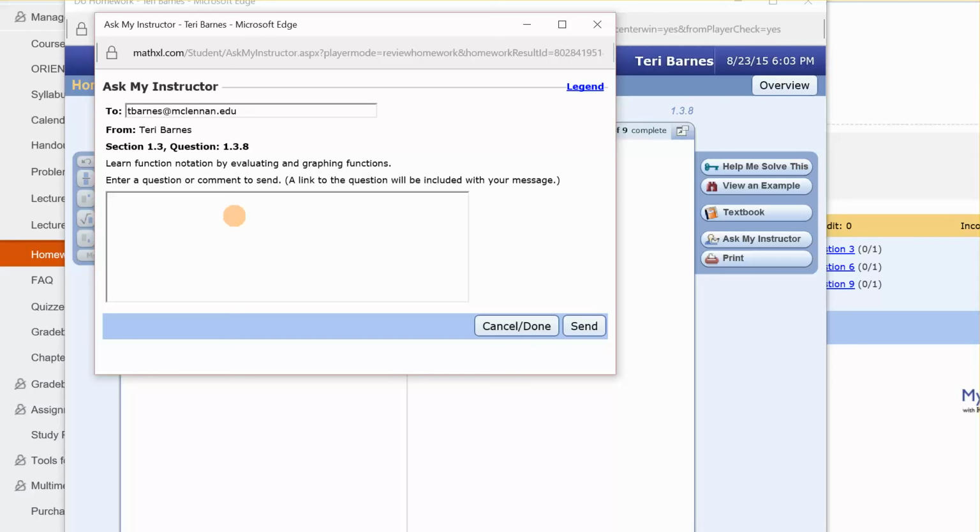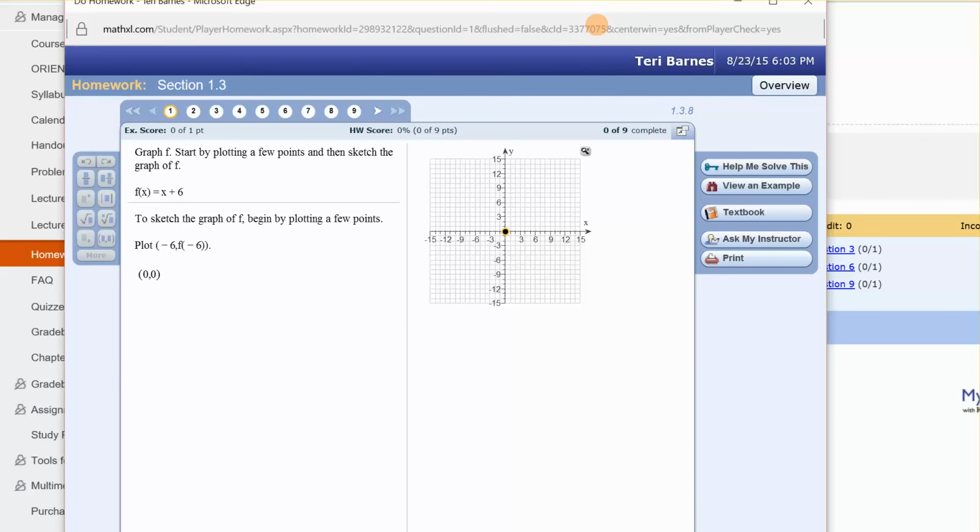What, Ms. Barnes, I'm ready to throw my computer. I've been working on it for an hour. This is what I'm doing. What's going on? And I will try to get back to you as soon as possible. So that is a way that goes directly to me. And if you wanted to print the question and bring it to me on campus, or print it so you could look at it better, you can certainly do that.